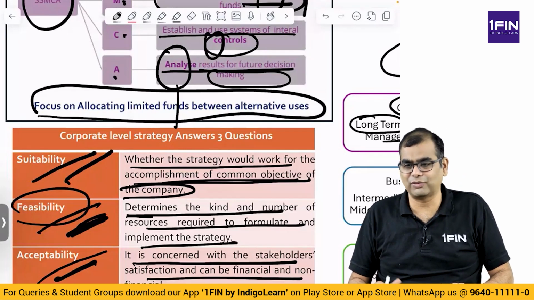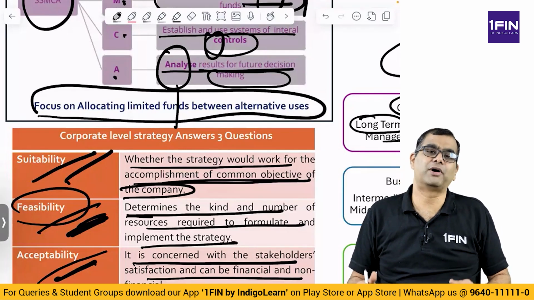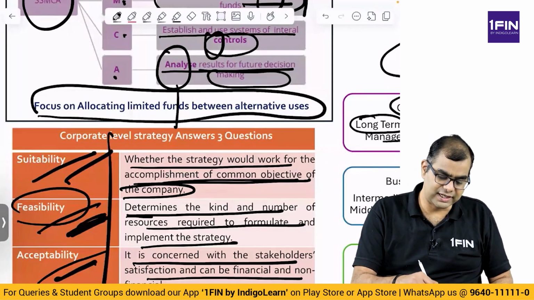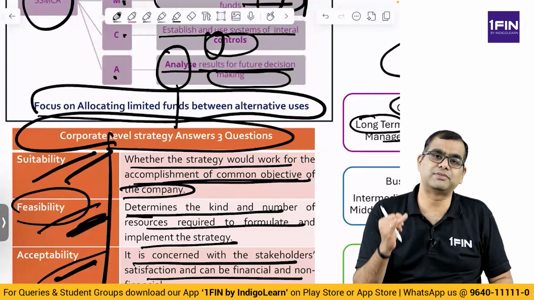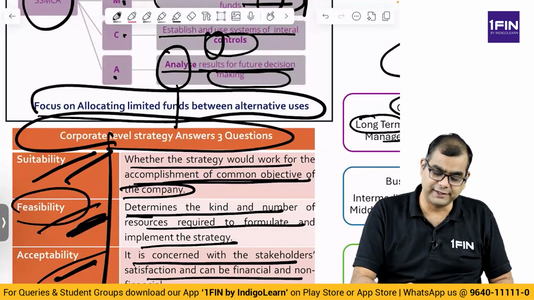What will the government think? What will the society think? Those are also important considerations. So corporate strategy has to necessarily answer these three questions on suitability, feasibility, and acceptability, right?